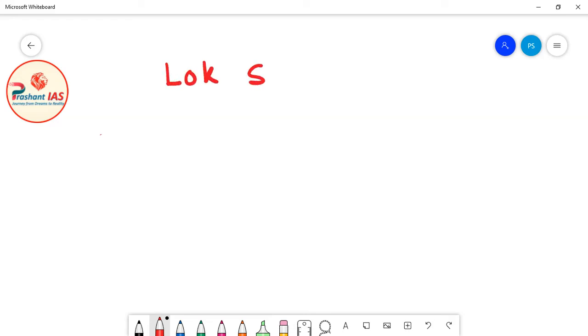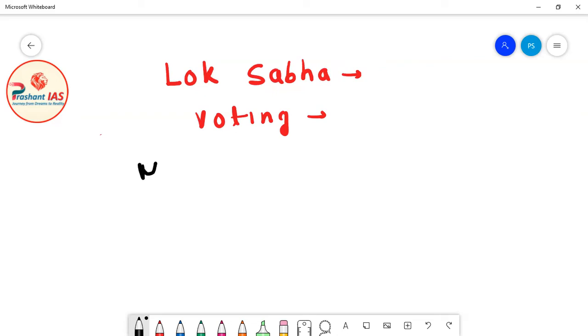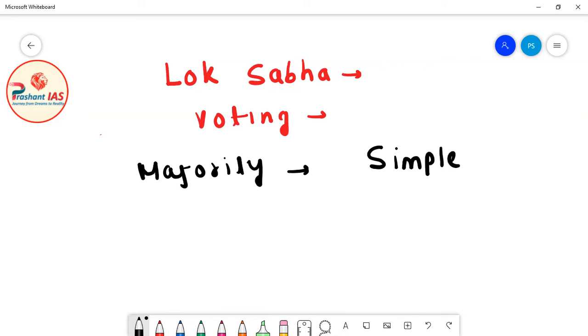Now what will happen in Lok Sabha? Again, in Lok Sabha voting will take place. And what majority is needed in Lok Sabha to pass this resolution? Simple majority is needed in Lok Sabha to pass this resolution. So no effective majority is needed in Lok Sabha. Only simple majority is needed.